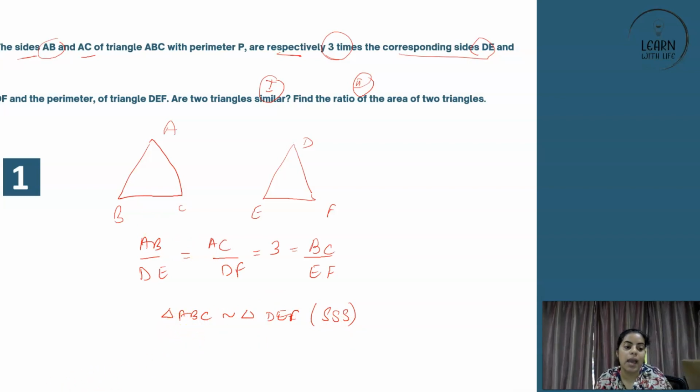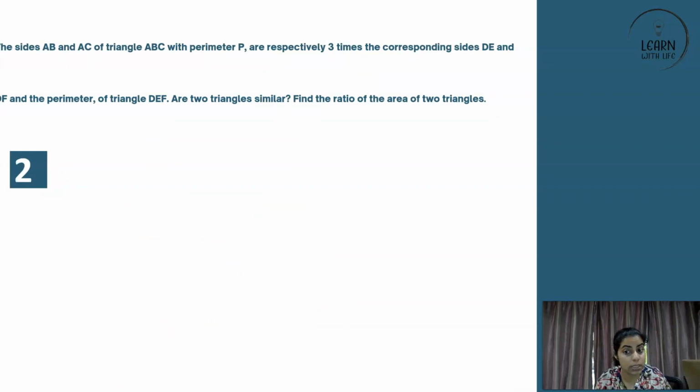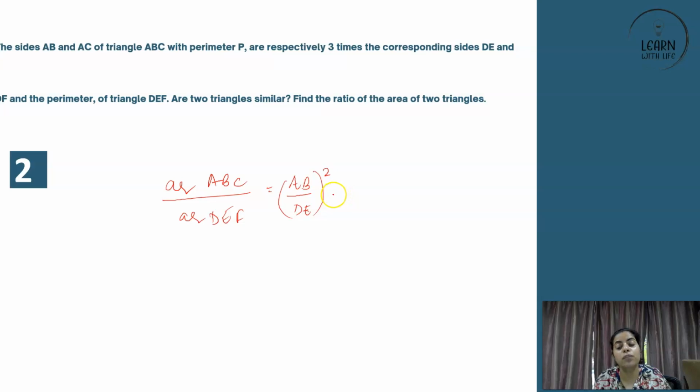Because we know a theorem, and that theorem talks about something. And what is that something? That theorem talks about the fact that if two triangles are similar, then the ratio of their areas is calculated how? You take the corresponding sides and you take their square. This is how you will get the ratio of areas. This is the area of similar triangles. When two similar triangles are taken, the ratio of their areas is equal to the square of the ratio of the corresponding sides.